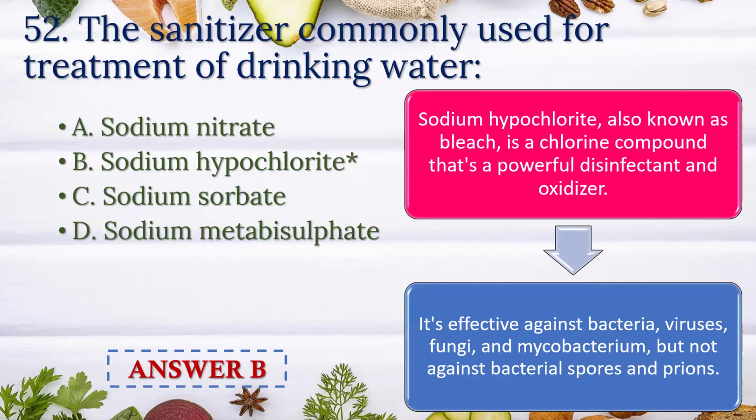Question number 52. The sanitizer commonly used for treatment of drinking water. Option A, sodium nitrate. B, sodium hypochlorite. C, sodium sorbate. And D, sodium metabisulfate. Answer is option B, sodium hypochlorite. Sodium hypochlorite, also known as bleach, is a chlorine compound that is a powerful disinfectant and oxidizer. It's effective against bacteria, virus, fungi, and mycobacteria, but not against bacterial spores and prions.